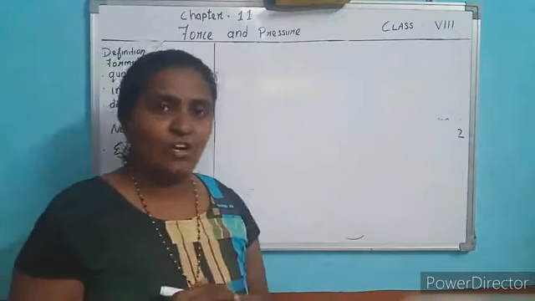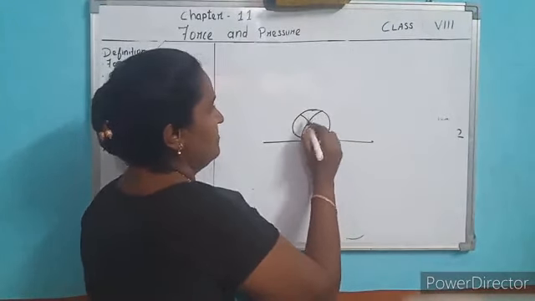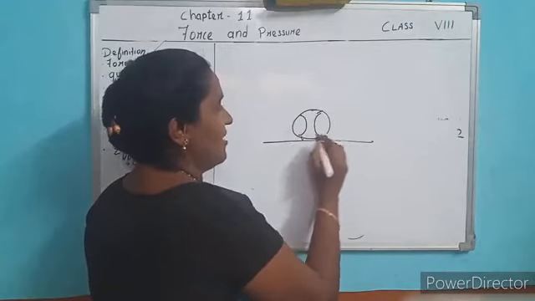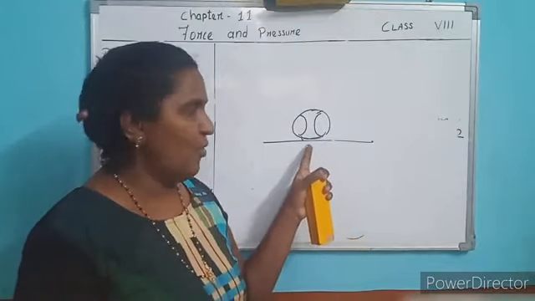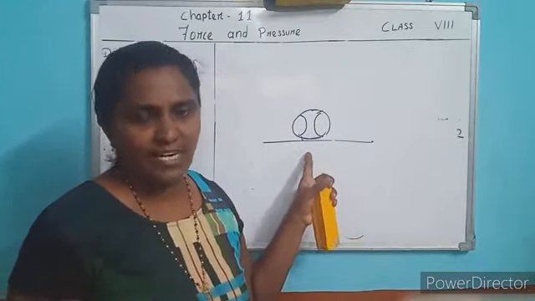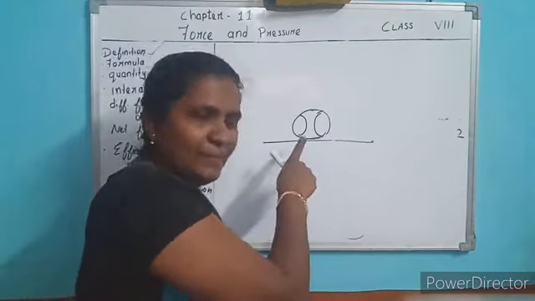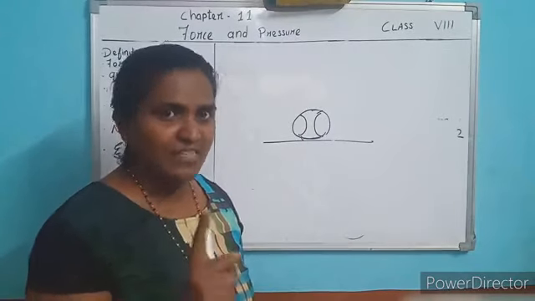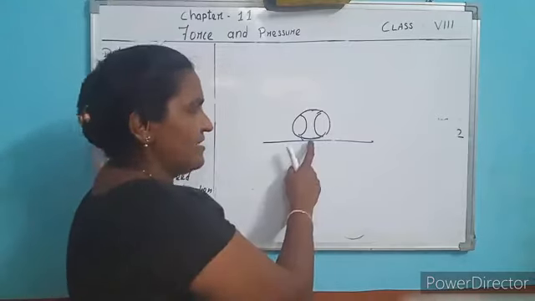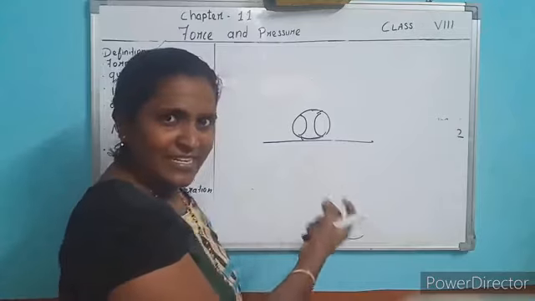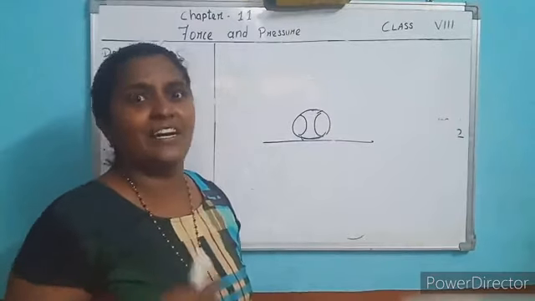different forces acting on an object. Assume this is a ball. The ball is resting on the ground, on the floor. Do you feel any forces acting on the object? Yes. There are two forces acting on the object. One is gravitational force, pulling the object towards the center of the earth.